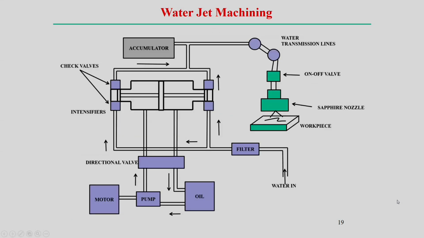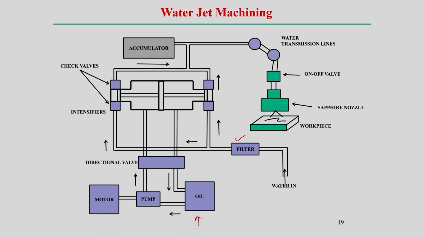Schematically, you can see that the accumulator and check valves are also there, and then there is a motor and pump. One is the oil pump, basically hydraulic oil to create the high pressure, and of course, water in, and we can use some filter so that we get very clean water, and we can intensify, just increase the pressure of the water.